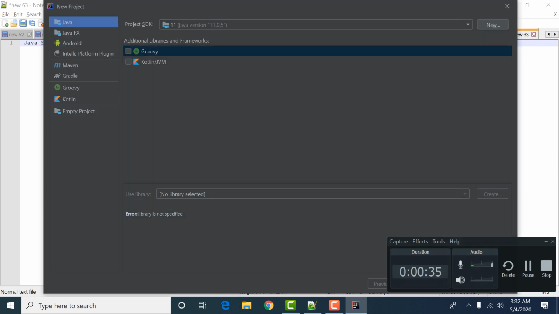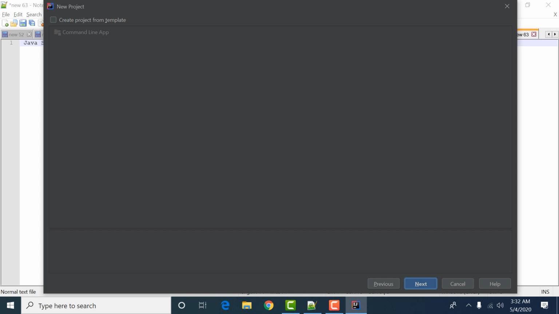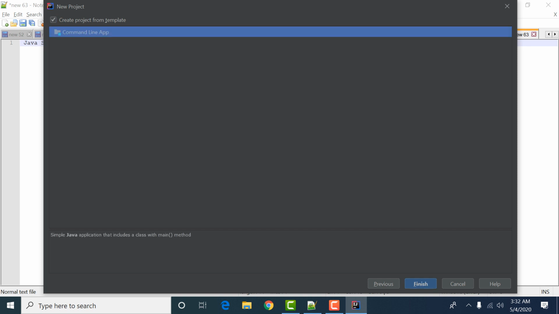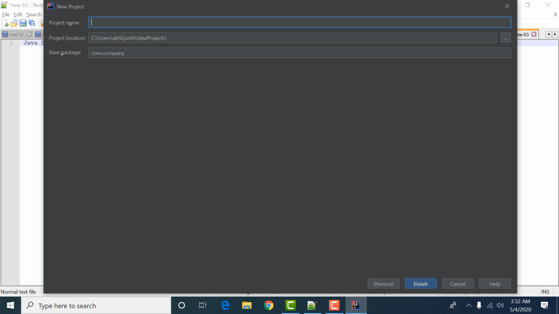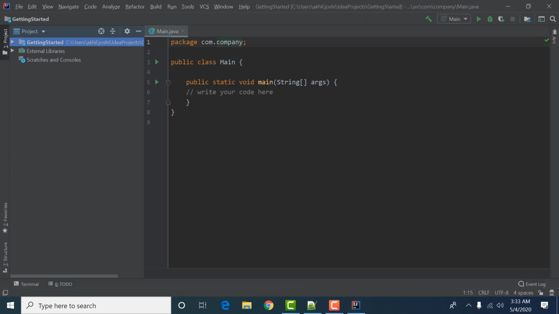First of all, we have to create a new project, and along with that I have installed Java 11. You can choose any version higher than Java 8. So we go next, create a new project from a template, and we get started with Java. Let us say getting started, I guess. Okay, so here we have our project setup for today.